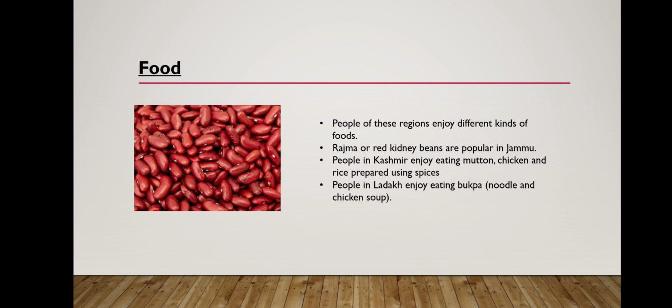People of these regions enjoy different kinds of food. Rajma, red kidney beans, are popular in Jammu, and people in Kashmir enjoy eating mutton, chicken and rice prepared using spices, and people in Ladakh enjoy eating thukpa, which is made of noodles and chicken soup. These are a few foods which the Ladakh and Jammu people prefer.